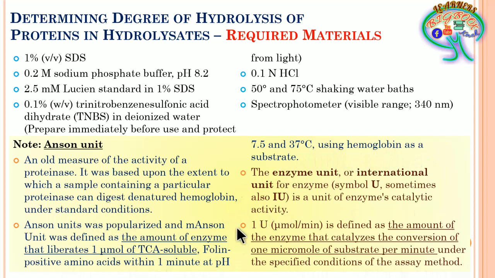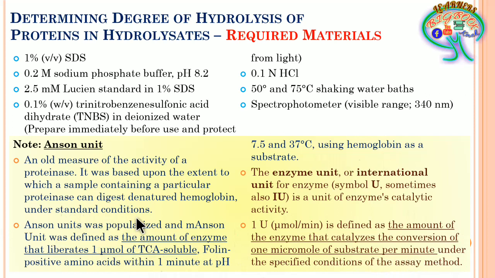Whichever assay you are using, that assay method is going to have its own specified conditions. According to that, there should be the release of 1 micromolar of the substrate per minute for that particular enzyme. Here it is very different from the standard conditions.